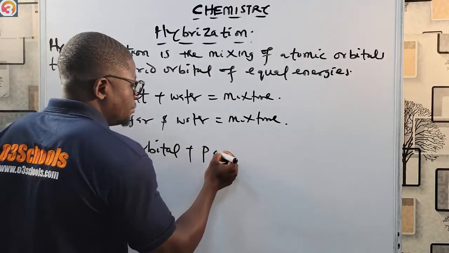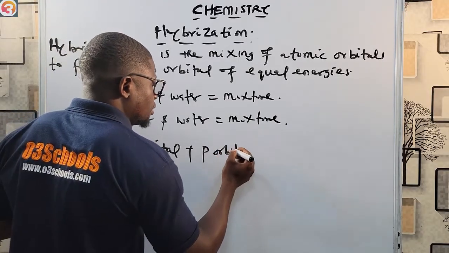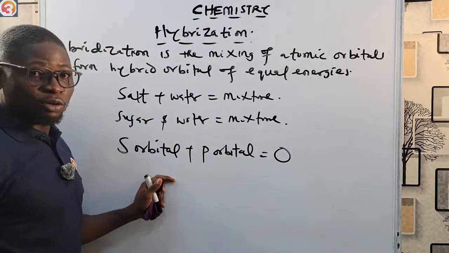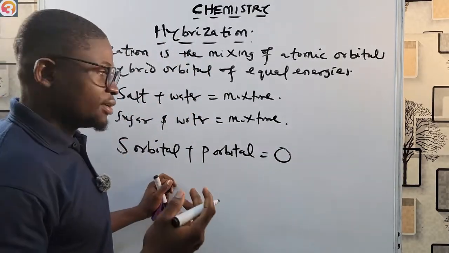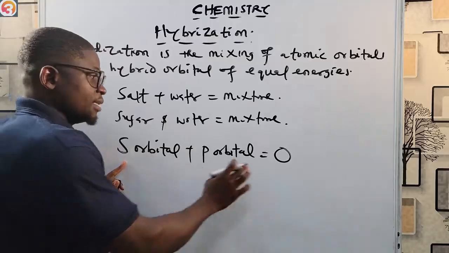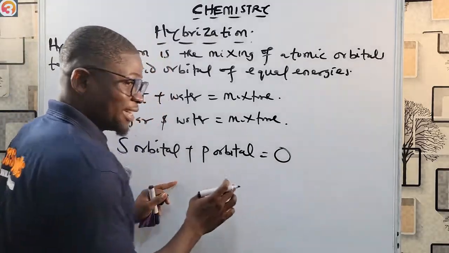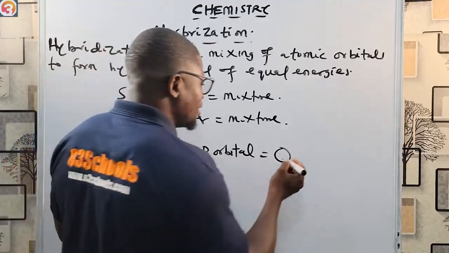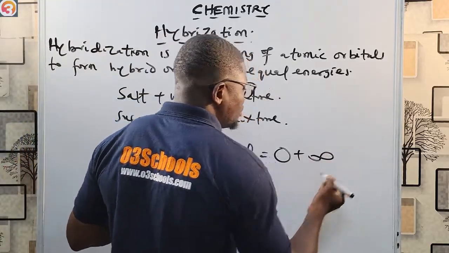So if you mix, let's say, s orbital plus p orbital, okay, we're going to have what? This is the shape of the s orbital, which is spherical. In the next class, we're going to look at the shape of orbitals. This is the shape of the s orbital, spherical. Then this is the shape of the p orbital, which is dumbbell.